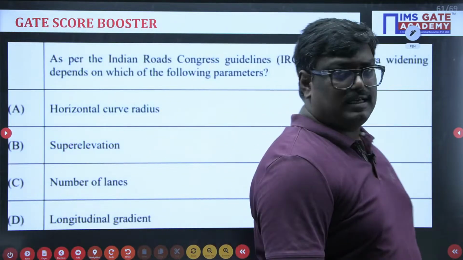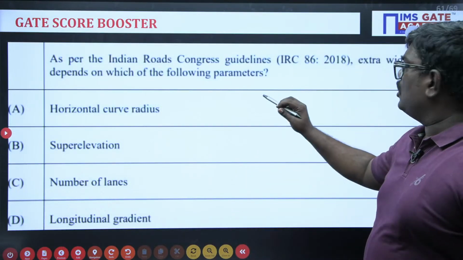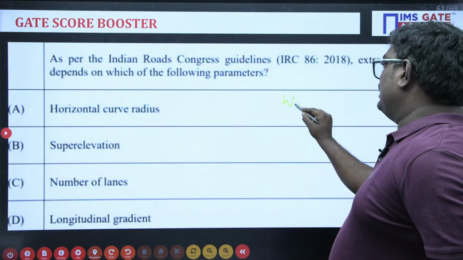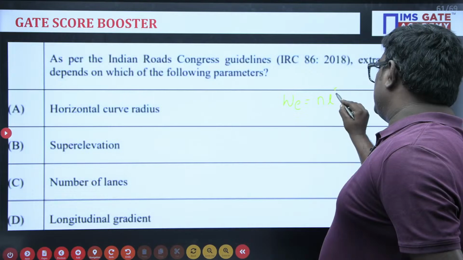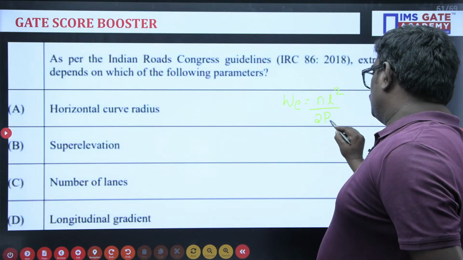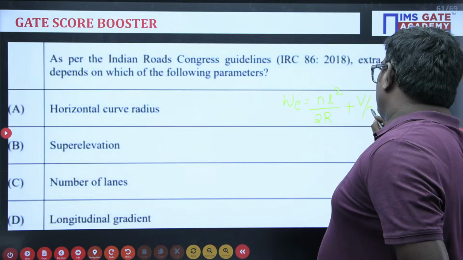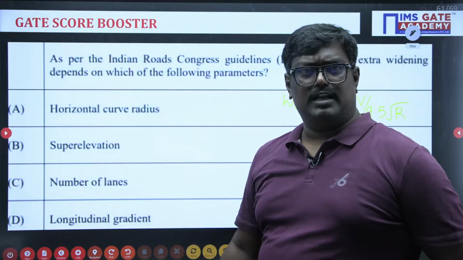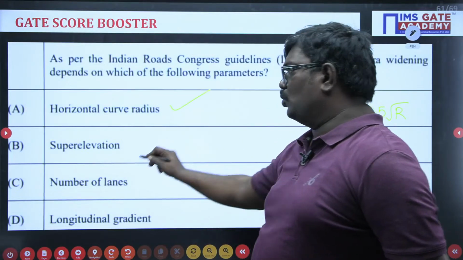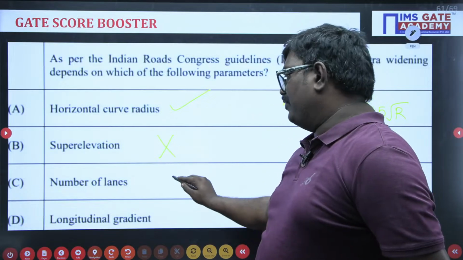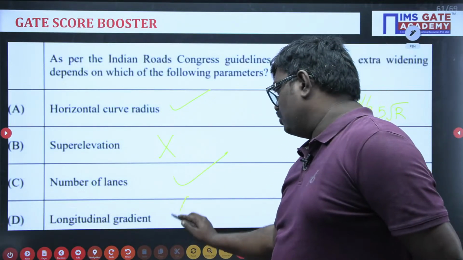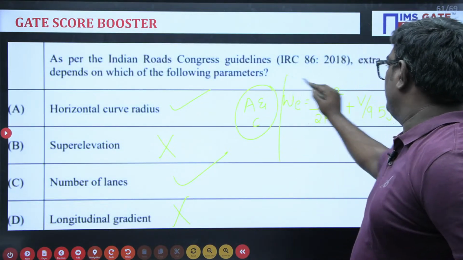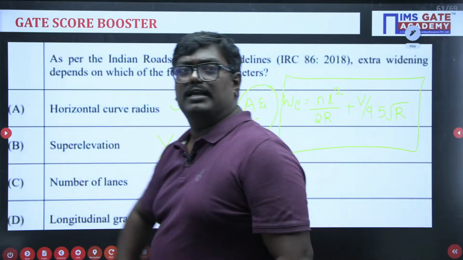Here, according to the Indian Roads Congress, extra widening depends upon, that is the reason it is a GATE 23 question. Extra widening is equal to nL square by 2R plus V by 9.5 root R. So this is the formula. It depends upon horizontal radius. Yes, absolutely correct. Super elevation e, no. Number of lanes, yes, correct. Gradient, no. So options A and C are correct. If you know this formula, students, you can easily solve the problem.